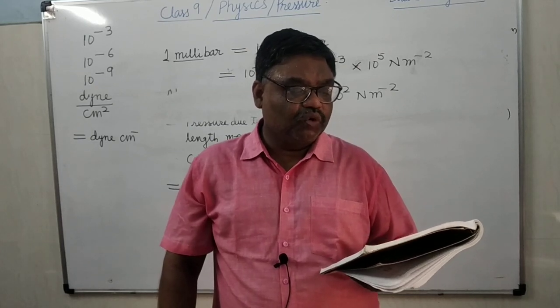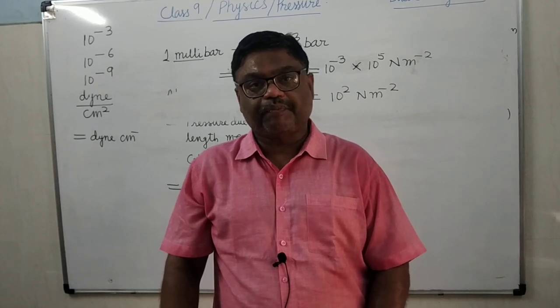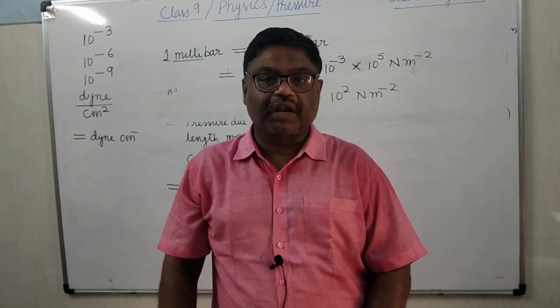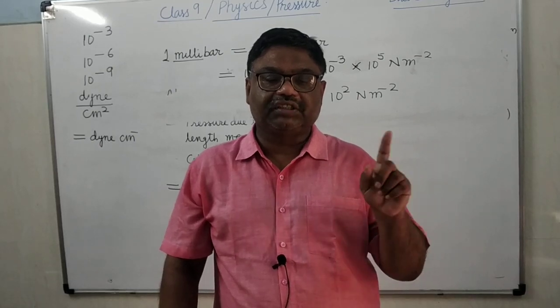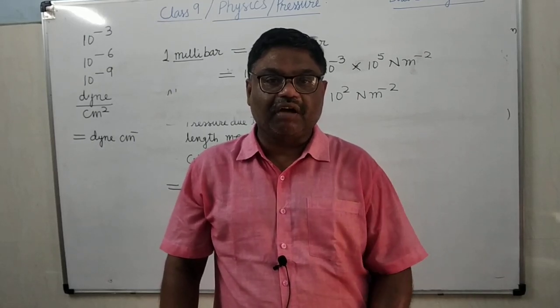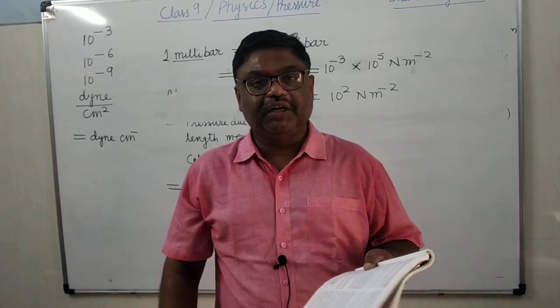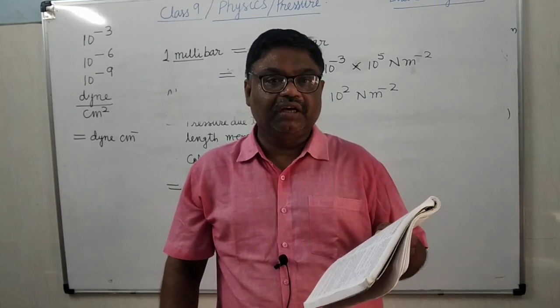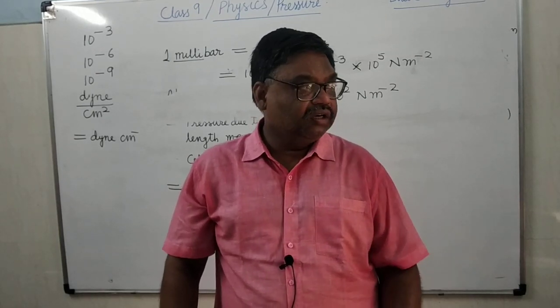Now there is one more thing. 1 torr. There is one more unit of pressure, torr, T-O-R-R. 1 torr is equal to the pressure which is exerted by 1 millimeter of mercury column. It is clear? So that is known as one torr.